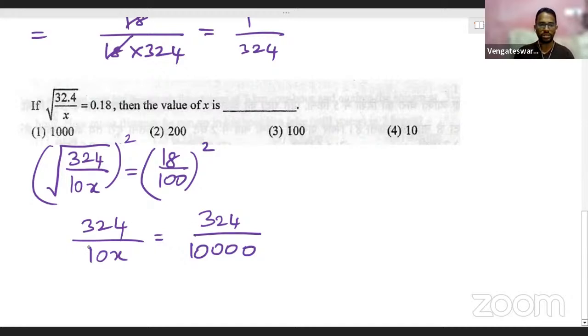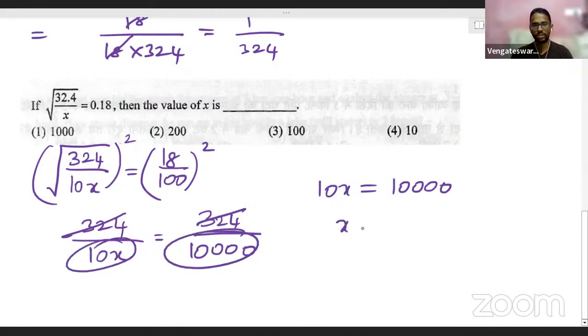Now see both the sides. Both the sides we have the same numerator. When numerators are same, I can easily compare the denominators. 10x is equal to 10,000. I hope you are understanding this. 10x is equal to, this denominator is equal to this denominator. 10x is 10,000 means x is 1,000. Option 1 is right answer.